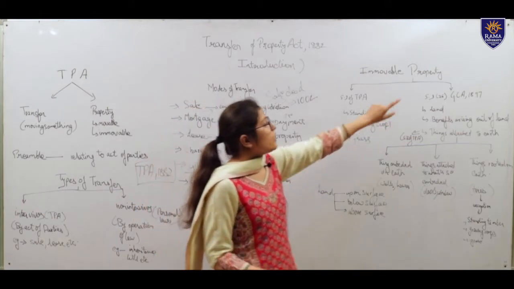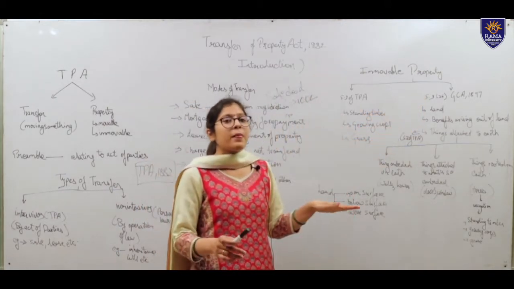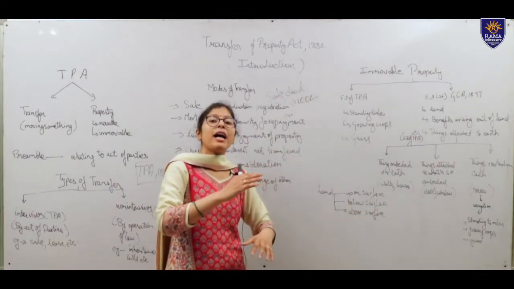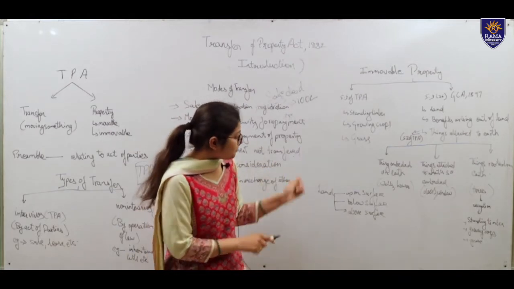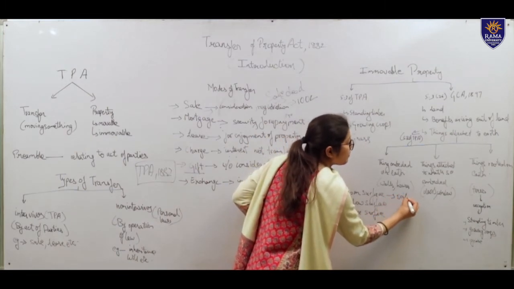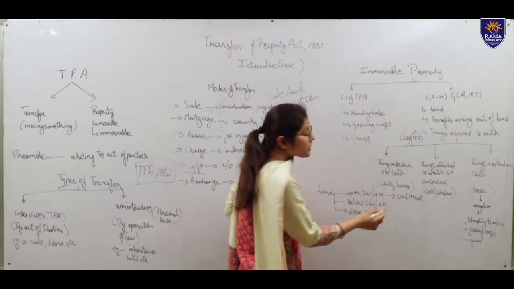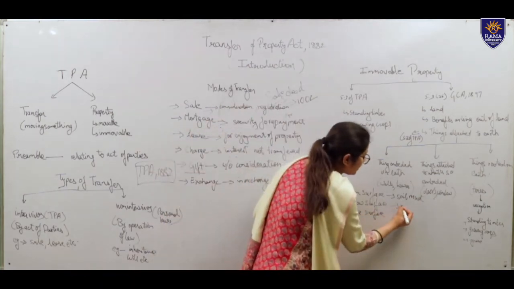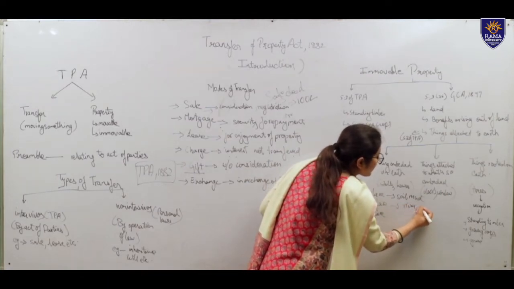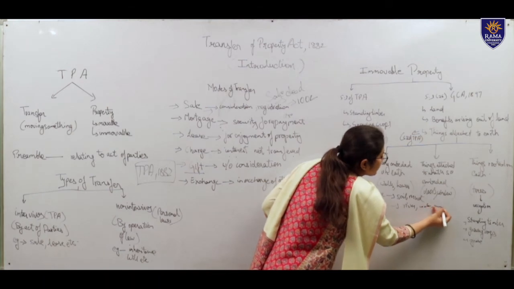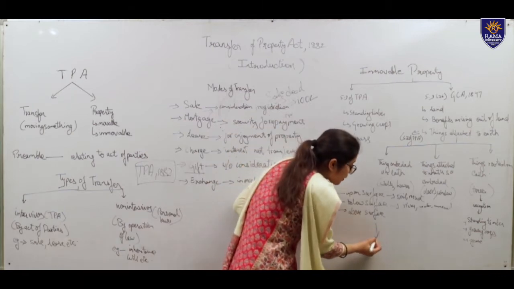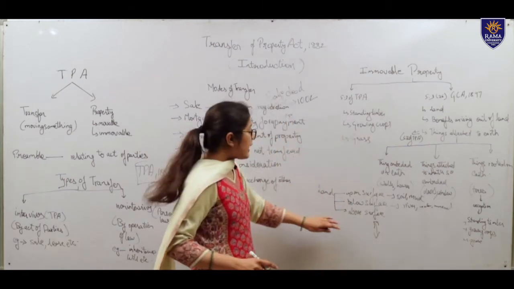Now first we'll discuss what is land. Land is something which is upon the surface of the land, which is below the surface and which is above the surface. An example of upon the surface would be the soil, mud, etc. Below the surface would be a river flowing below the land, or the underground minerals. Above the surface is the space above the land up to the limit of the sky.